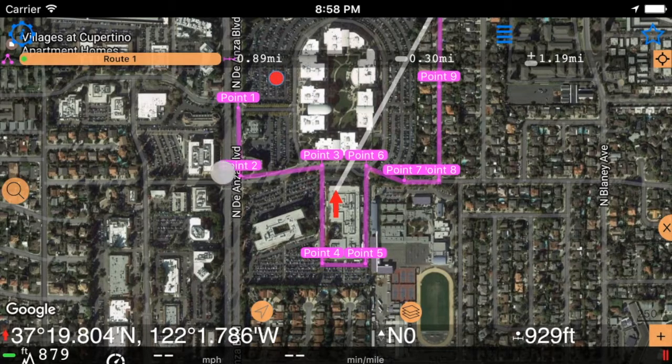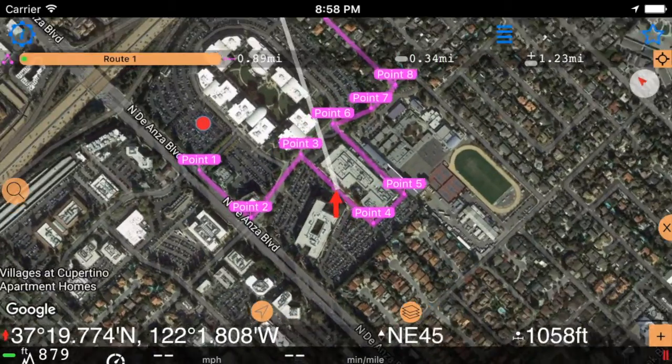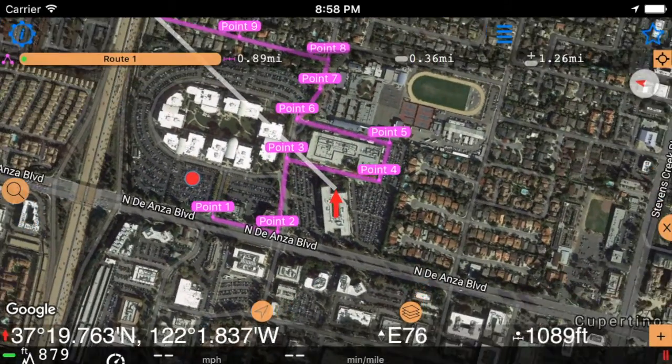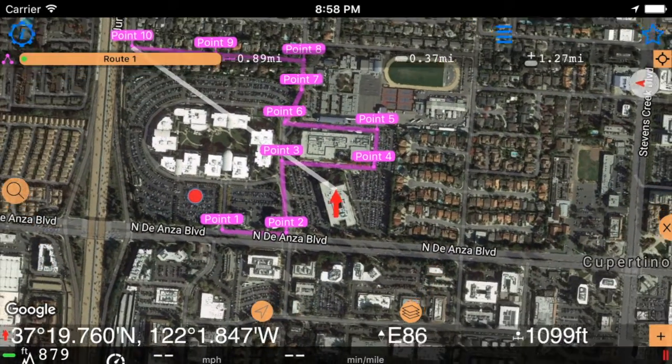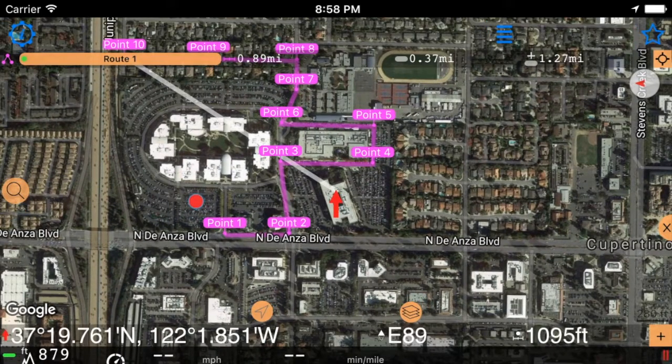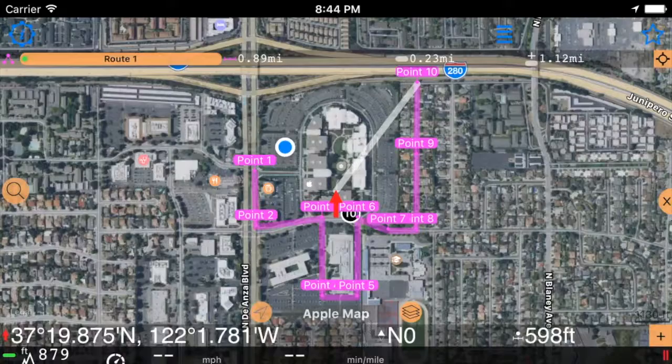Let's do it. Just rotate the map in a way that the red arrow matches the direction of the point 7 to point 8 leg. And now we can say that it's approximately east 89 degrees here. And the last reading is a distance between current location and the red arrow or map center.